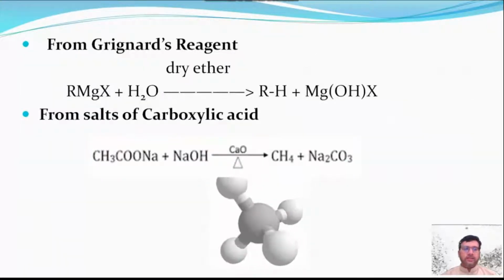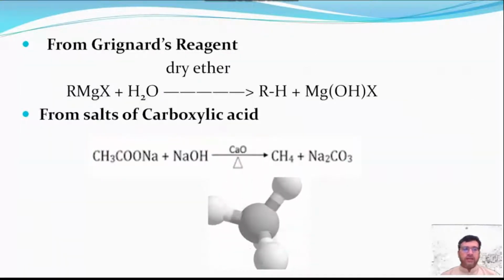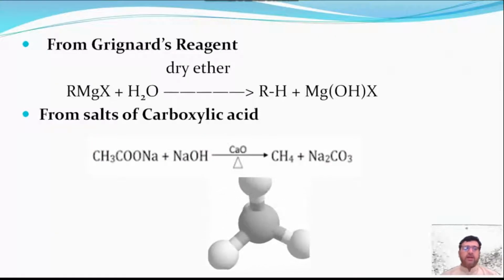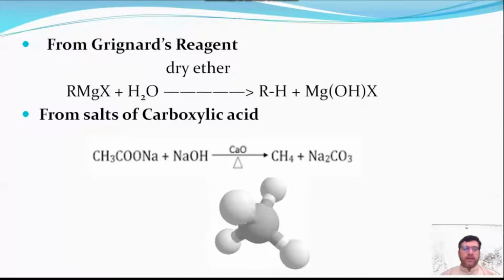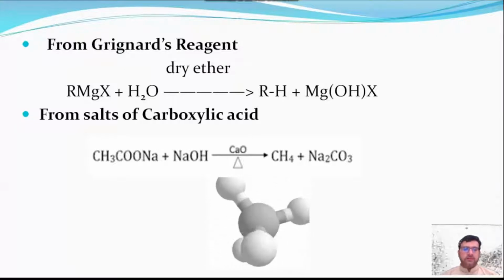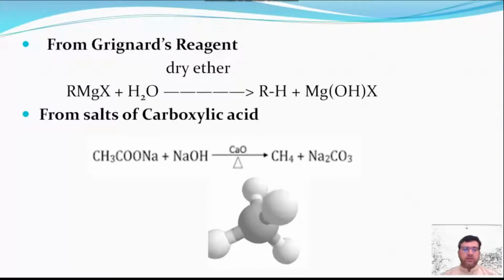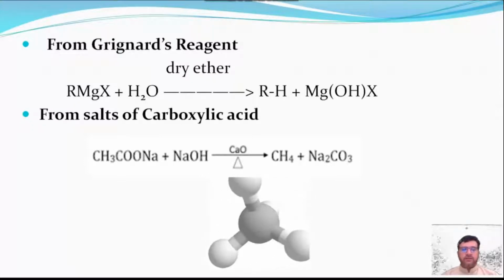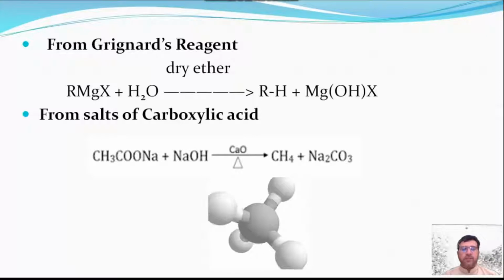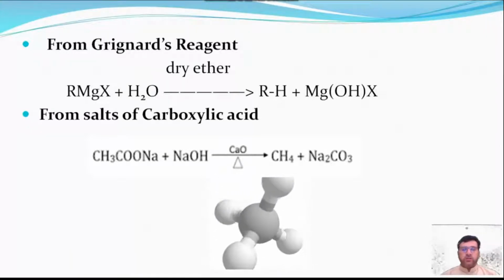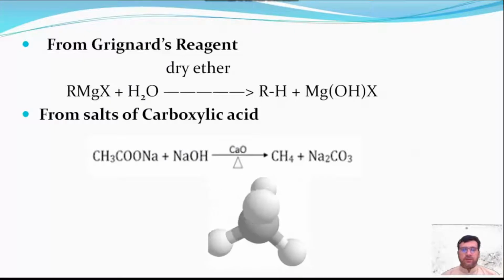From Grignard reagent, alkyl magnesium halide gives alkanes and hydroxy magnesium halides. Preparation of alkanes from salts of carboxylic acid. Sodium salt of carboxylic acid reacts with soda lime and gives methane. This is the principal preparation of methane. Methane is used as a domestic fuel, shoe polish, inks, etc.